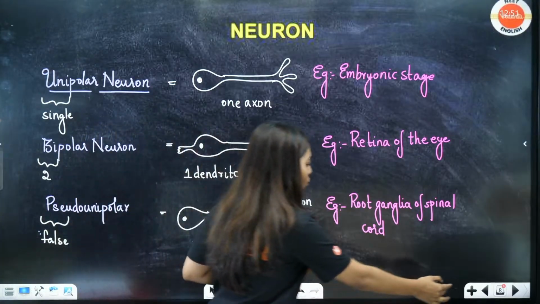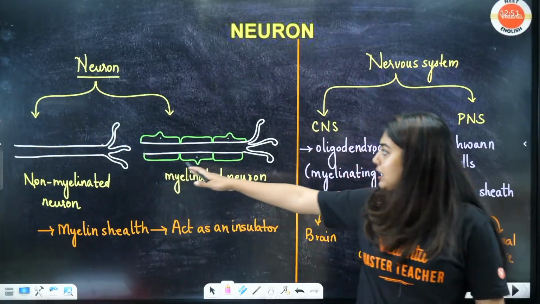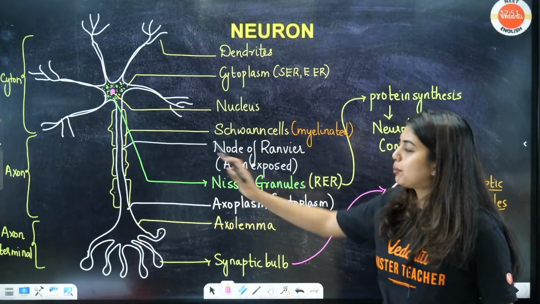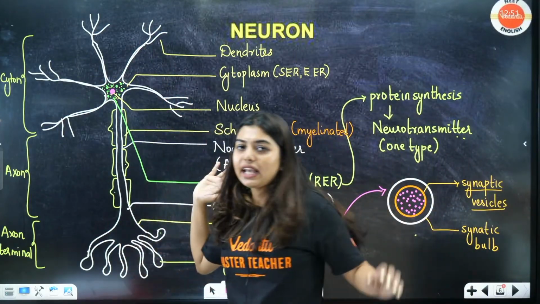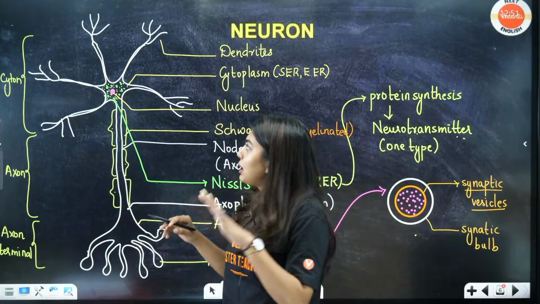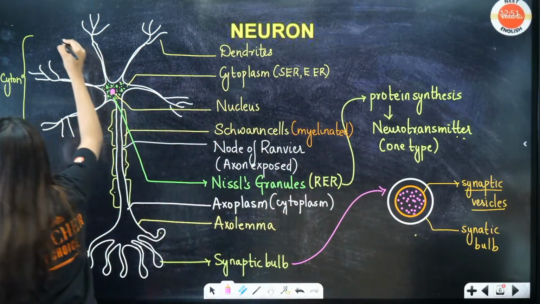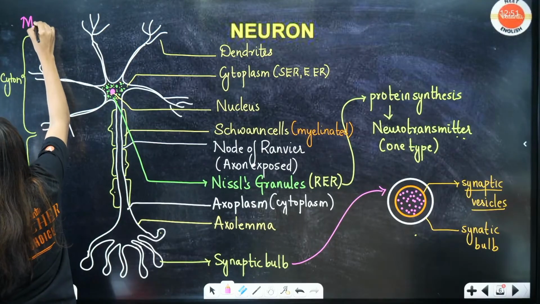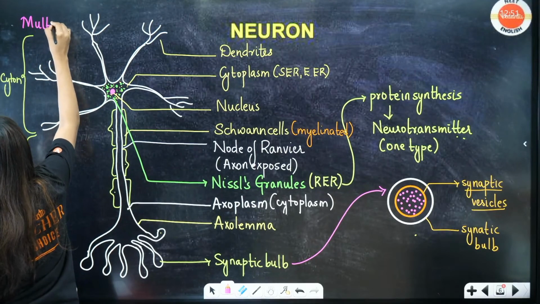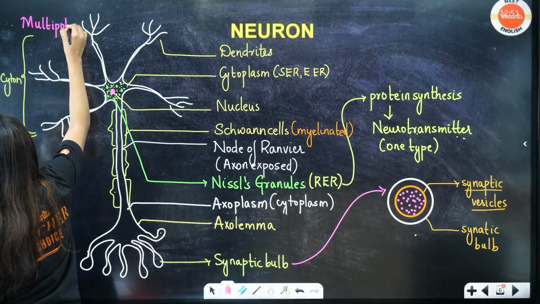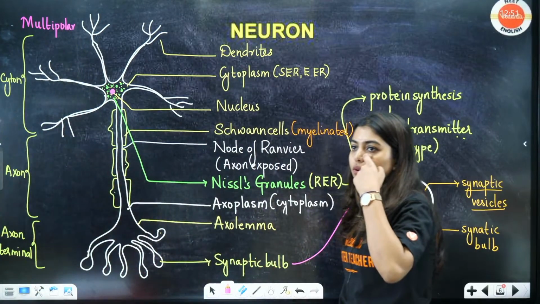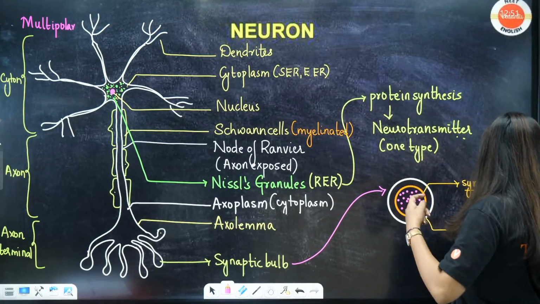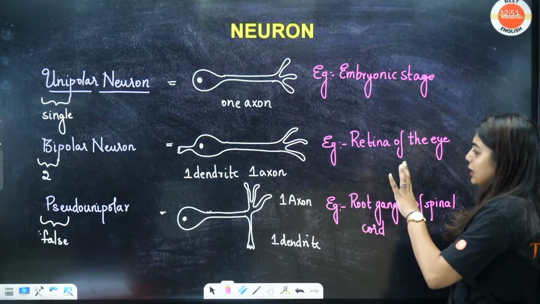That is the neuron which I drew here. Okay, where is it? This is a multipolar neuron. That means many dendrites are there, many axon endings are there. This is a multipolar. Got it? I'm writing it here only. This is multipolar and this is the most common. Okay, most common, found almost everywhere. Got it? Chalo. Yes. Clear? Any doubts?